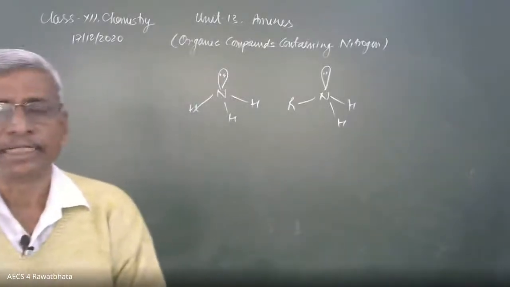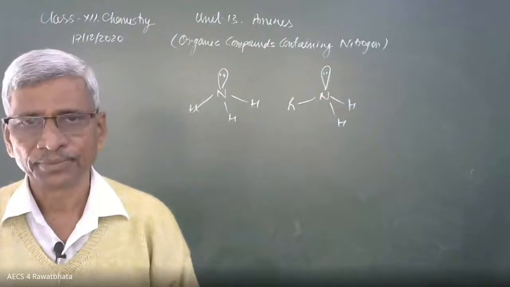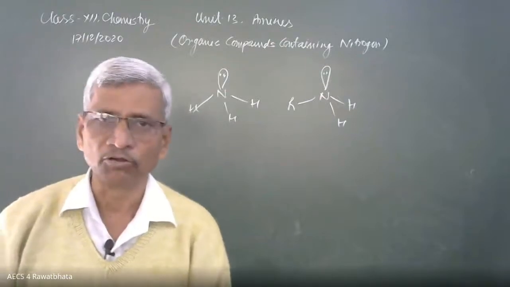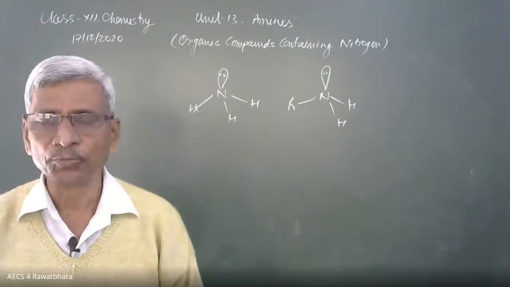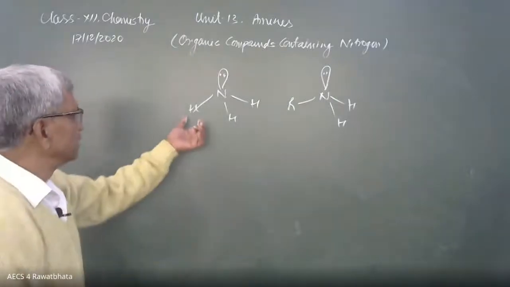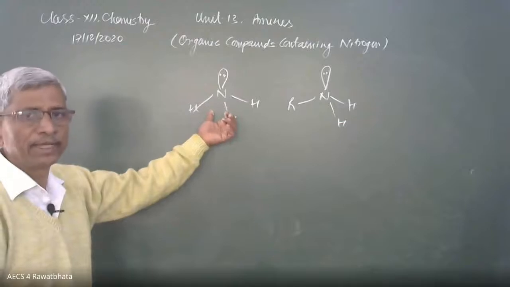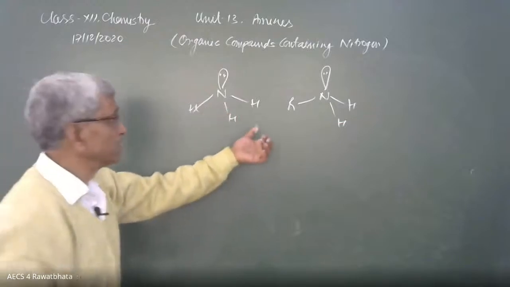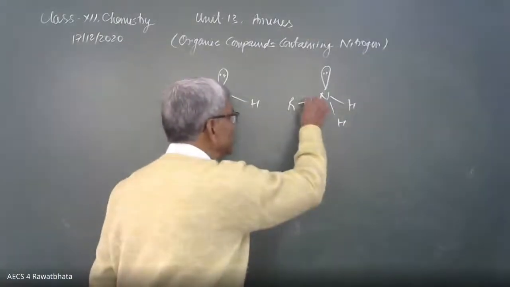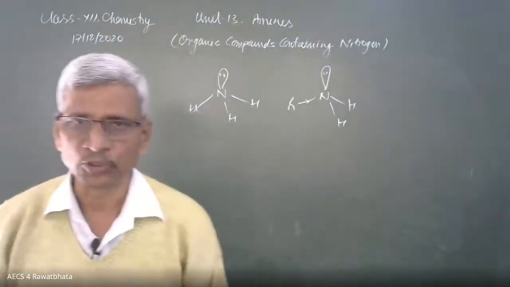Basic character depends on the electron density over nitrogen. If nitrogen has more electron density, then the lone pair of electrons can be easily provided. Hydrogen has neither a tendency to release electrons nor to withdraw them. But the alkyl group has a tendency to release the shared pair of electrons towards the opposite side.